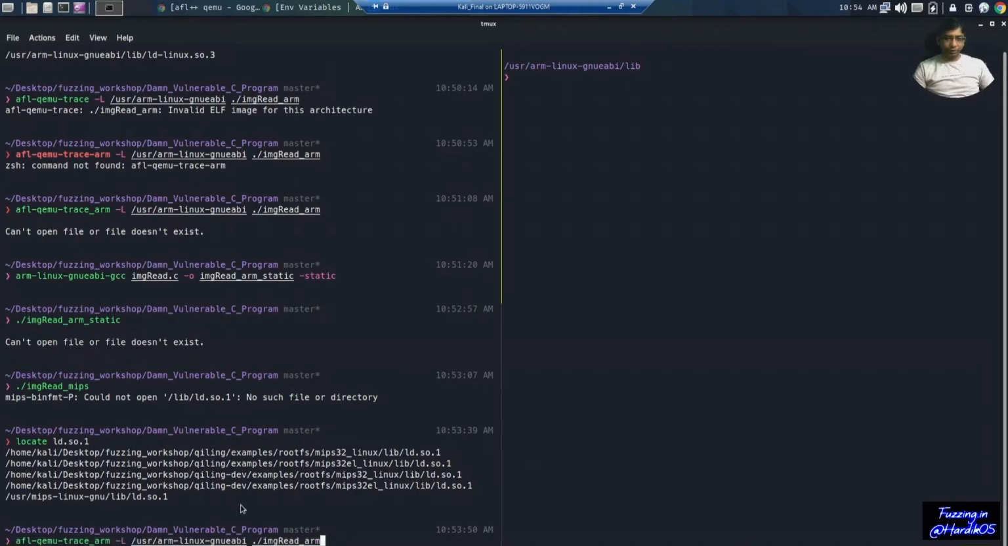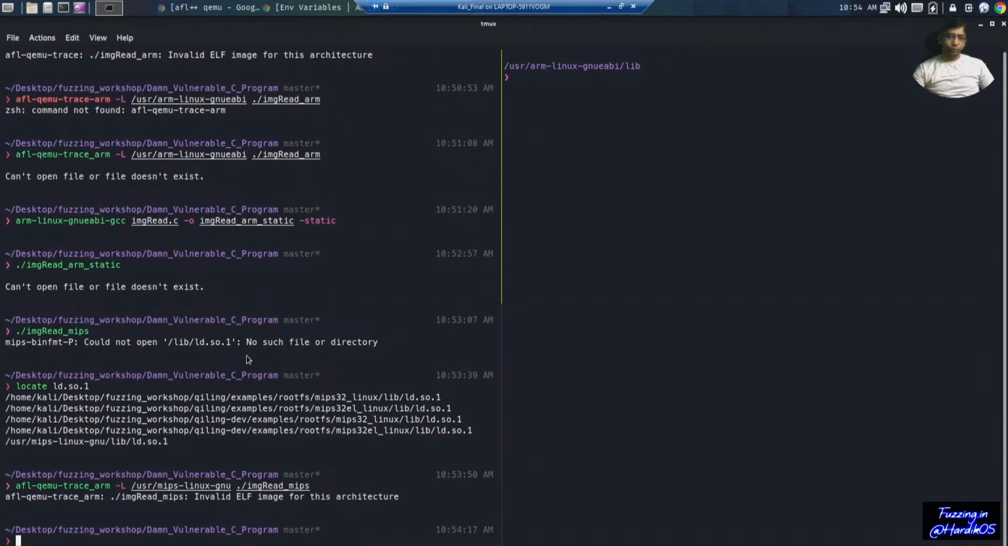We cannot run it with the ARM architecture, right? If you give this command, it will not work. You will get a message that is invalid ELF image for this architecture. So this is the reason that we need to run the Qemu support tool for every different architecture, because once you run that script, it will be bound to that specific architecture. You cannot run any other architecture.